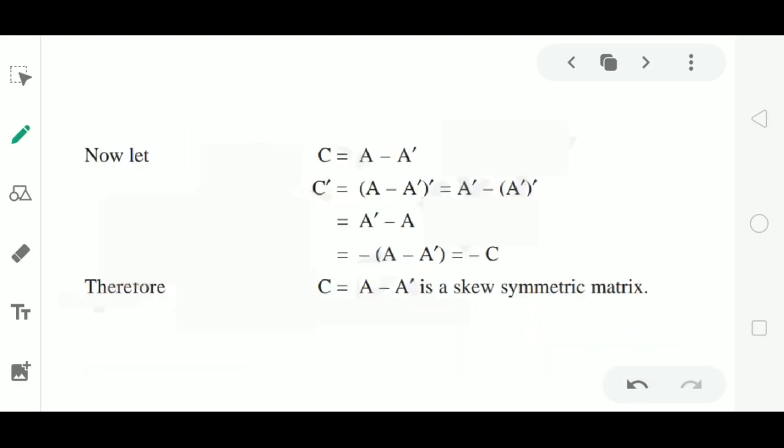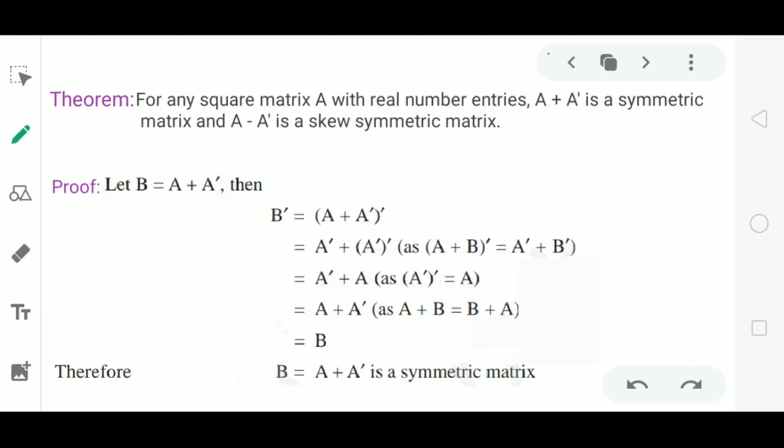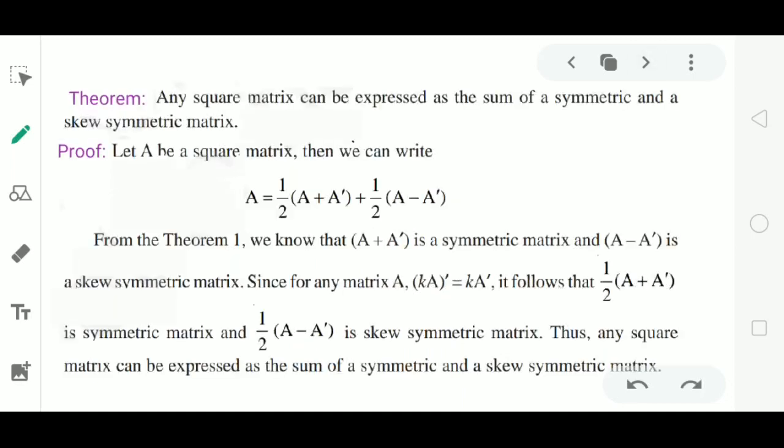Now, by the previous theorem, we know that for any square matrix A, A plus A dash is symmetric and A minus A dash is a skew symmetric matrix. Therefore, in this theorem also we consider A plus A dash is symmetric and A minus A dash is a skew symmetric matrix for any square matrix A.